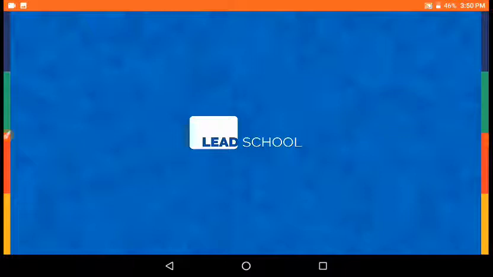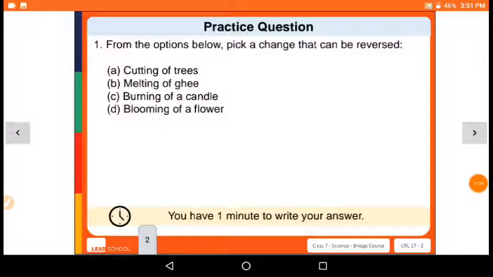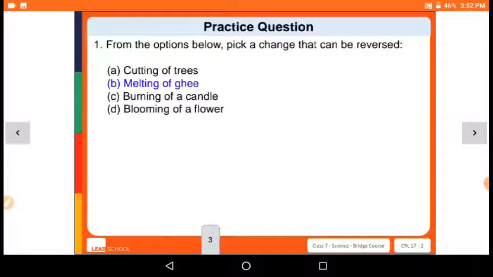So based on what we learned, let us answer a few questions. First, from the options below, pick a change that can be reversed. So from this we have to choose a reversible change. Cutting of trees, it can't be undone. Melting of ghee, burning of candle, blooming of flower. Melting of ghee can be undone. Burning of candle can't be undone. Blooming of flower can be undone. So the answer is melting of ghee.